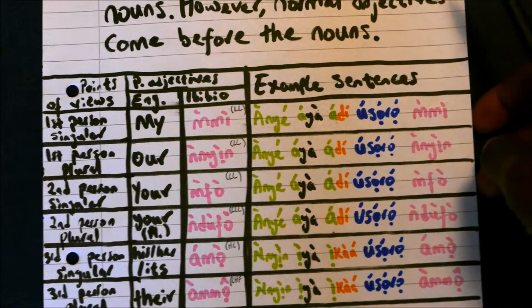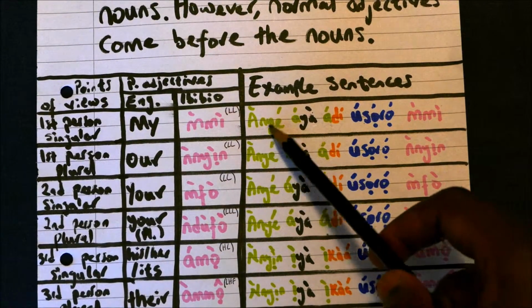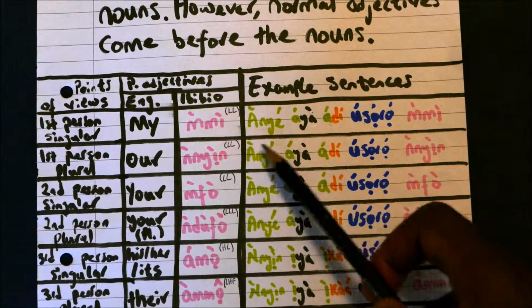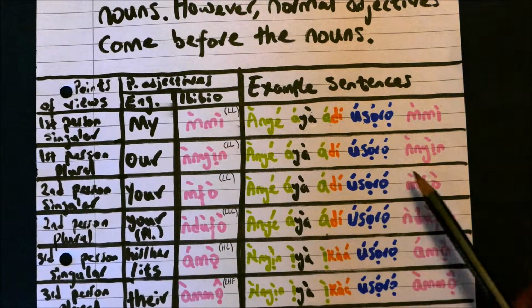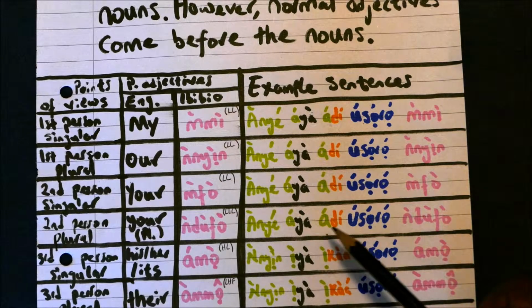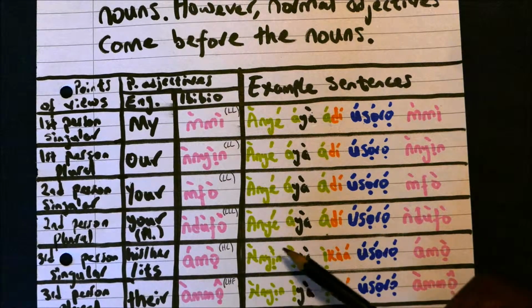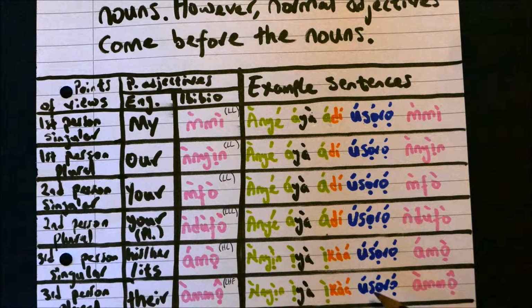So let's just take a quick run through that. Anye ya di usoro me. Anye ya di usoro nyan. Anye ya di usoro mfo. Anye ya di usoro ndofo. Nyen iya ika usoro amo. Nyen iya ika usoro ammo.